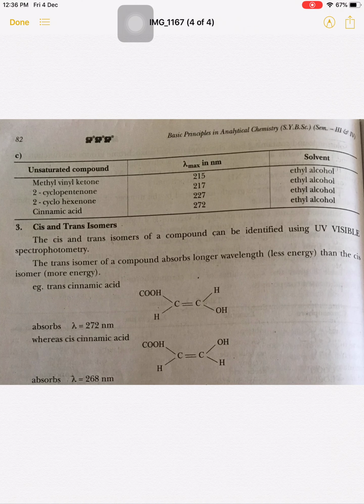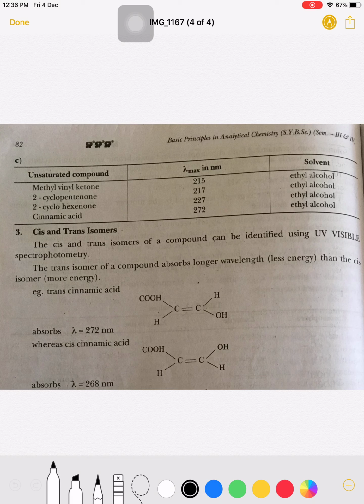So the third application of this UV visible spectroscopy is identification of whether isomers are cis or trans. If you see these two examples here, trans-cinnamic acid and cis-cinnamic acid, in the case of trans-cinnamic acid, the lambda max is near about 272 nanometer. If it is cis, then the lambda max value is lower than the trans molecule. So cis and trans isomers of a compound can be identified using UV visible spectrophotometry. The trans isomers of a compound absorb longer wavelength than the cis isomer.